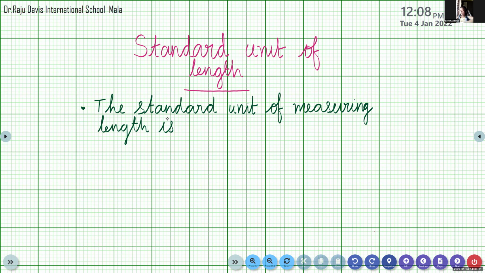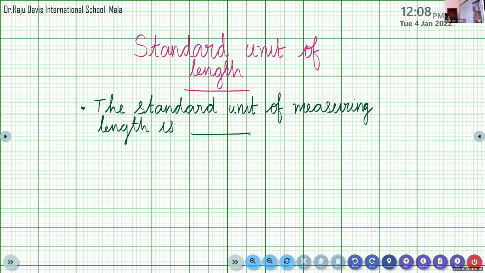Thank you, ma'am. Welcome. The standard unit of measuring length is dash. Length spelling: L-E-N-G-T-H. Thank you, ma'am. Welcome, my dear.